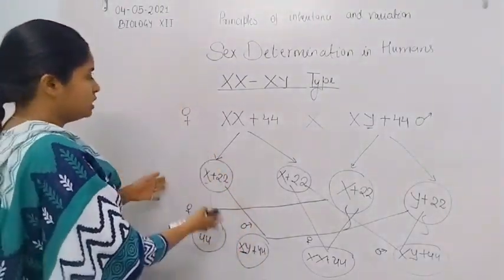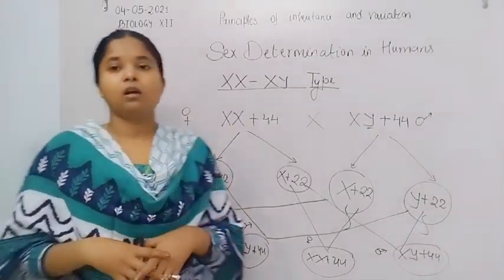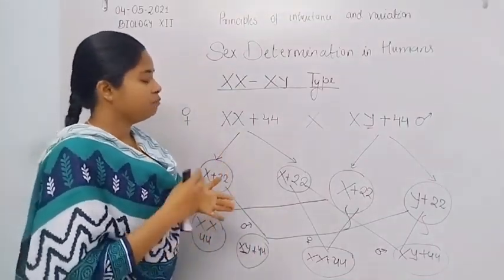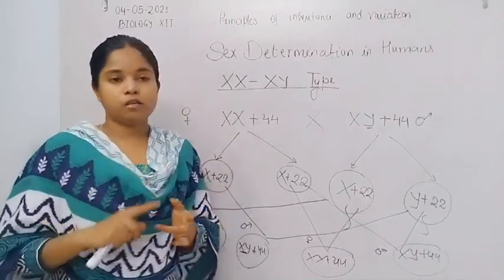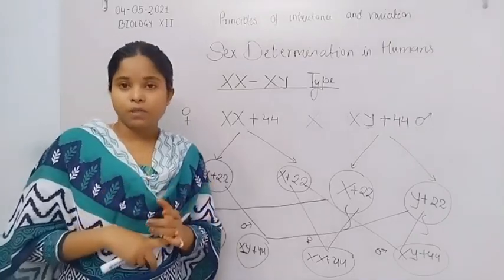So overall, these are the sex determination mechanisms in male and female in case of humans. In case of birds, we have already discussed, and now in case of insects.